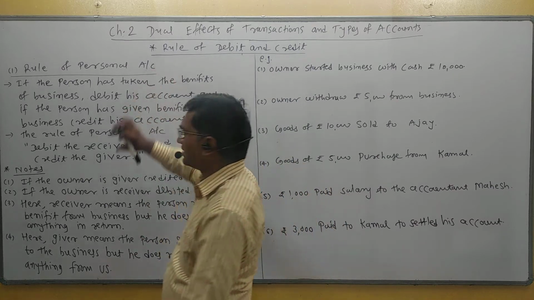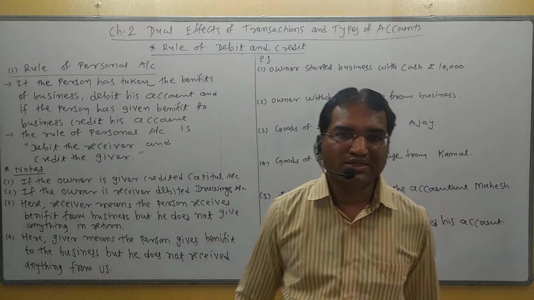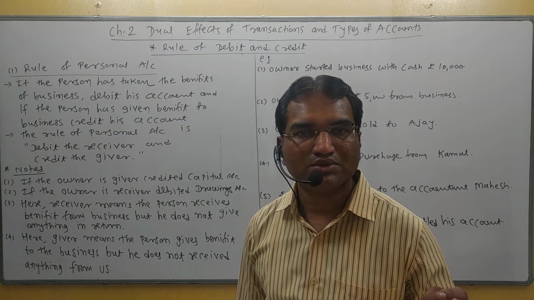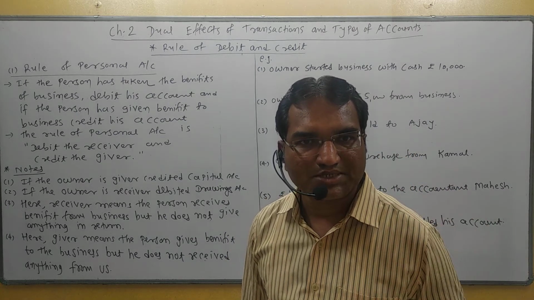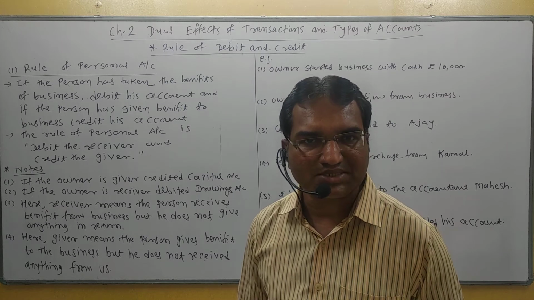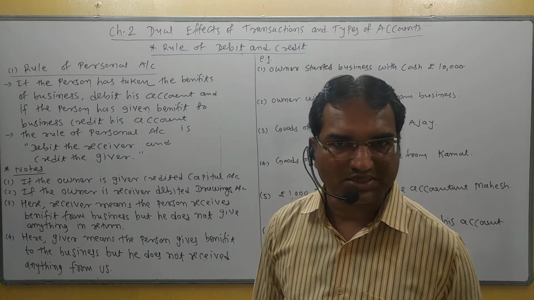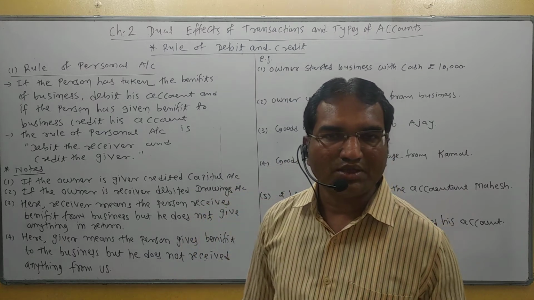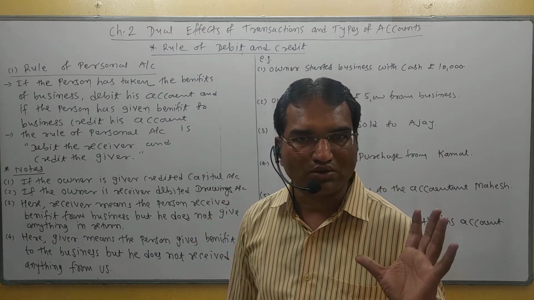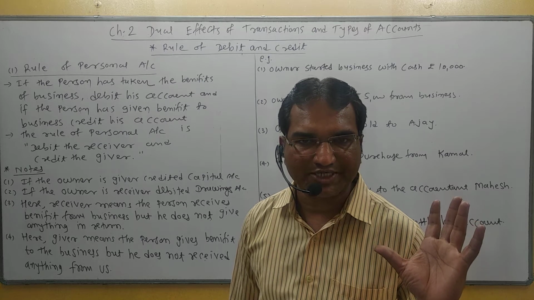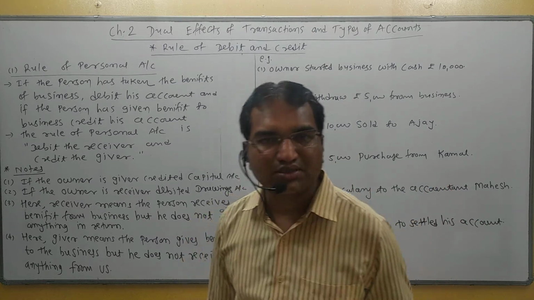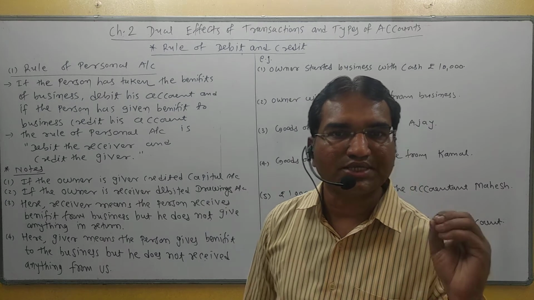Rule of personal account. Which accounts are included in personal account? We have seen that personal account includes natural person, artificial person and representative person. So in a transaction, if a person account is involved, then there are two possibilities. Either such person is receiver or such person is giver.